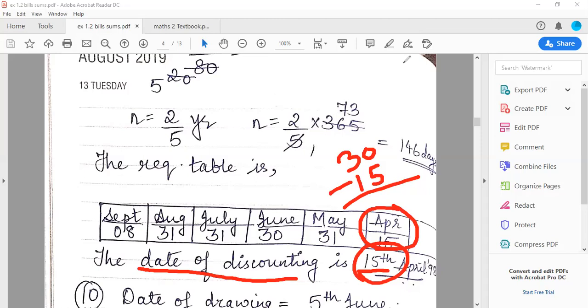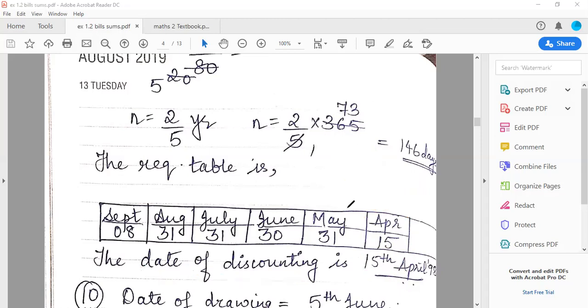अब जिन लोगों को नहीं समझा, listen to this one. मान लो अगर अप्रैल में 15 के बदले यहाँ पे मैंने 20 लिखा होता. And then if I am asking you all, tell me the date of discount. So the same logic you will use. 30 days minus 20 days. ये 20 आपको माइनस करना है. What is the answer? 10. तो यहाँ पे आपको क्या नजर आता? 10th of April. आया समझ में?